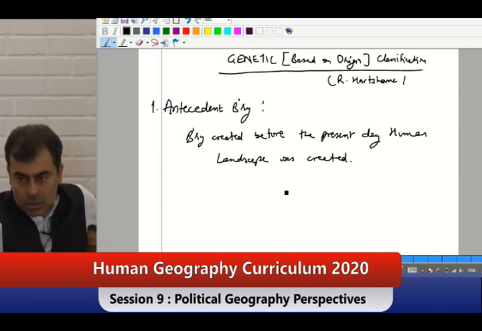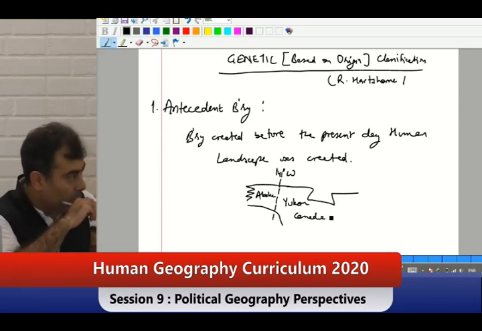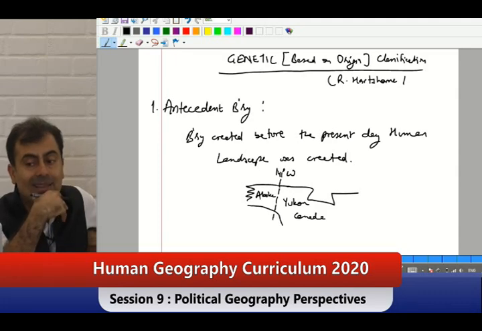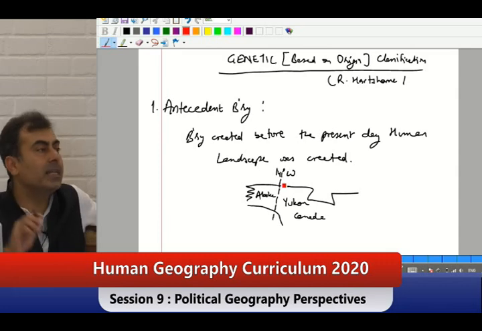Remember, I just told you this boundary, 141 degrees west. This is Alaska. This is Yukon region of Canada. Before people inhabited this, before anything happened, before development of this happened, this line was already there.